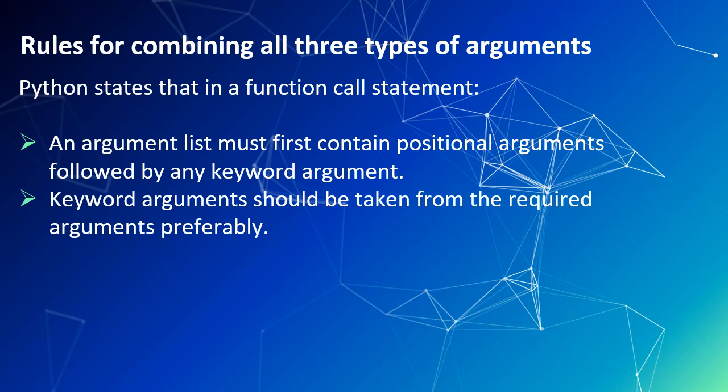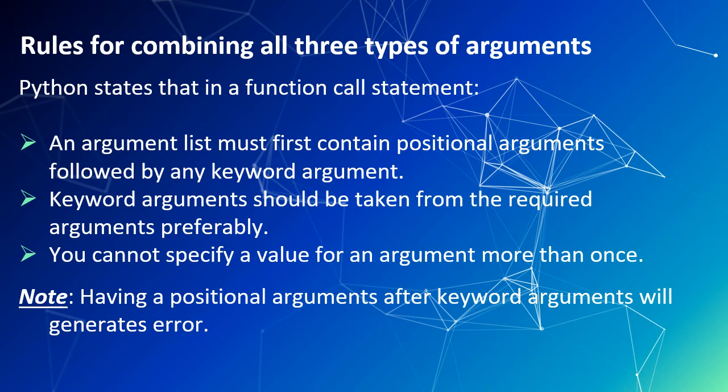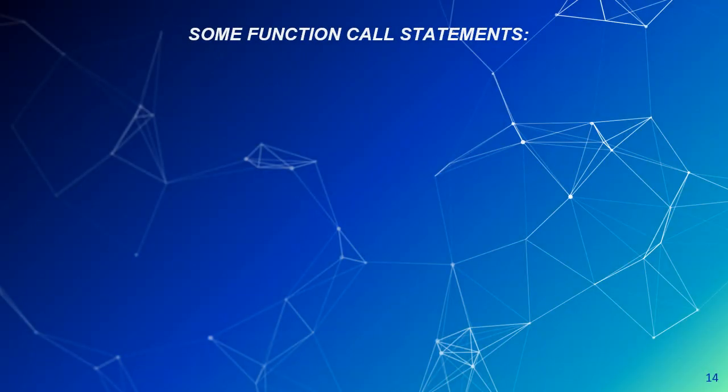Keyword arguments should be taken from the required arguments preferably. You can't specify a value for an argument more than once. Having a positional argument after keyword arguments will generate an error. So remember these things when combining more than one type of arguments.